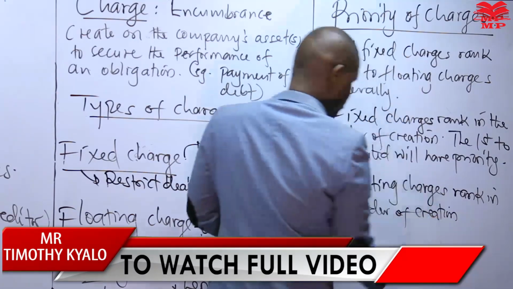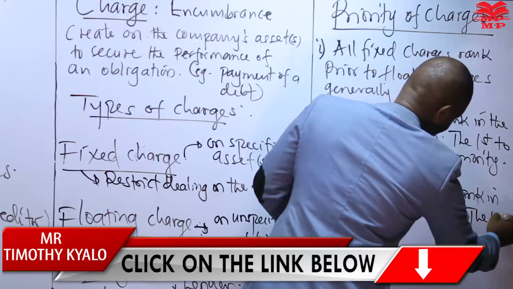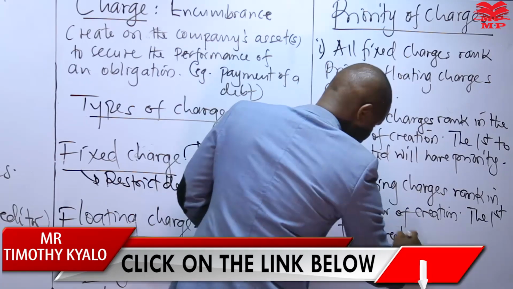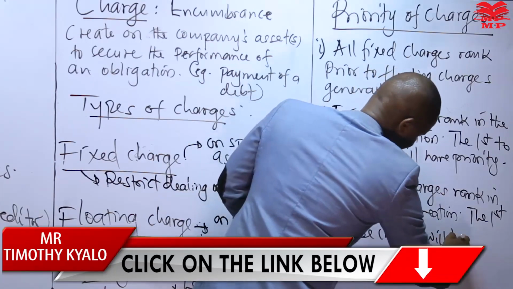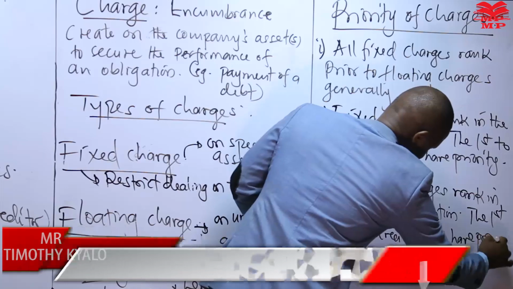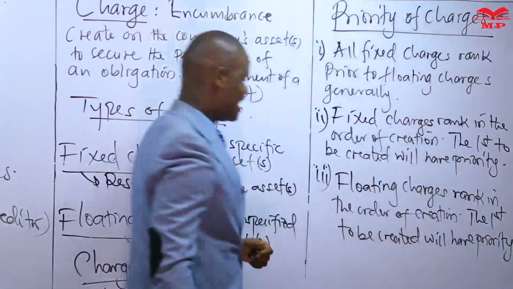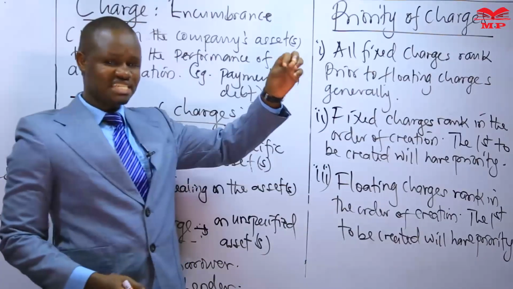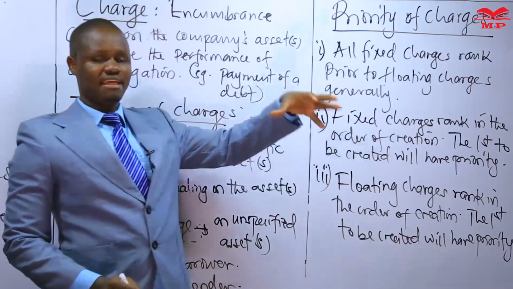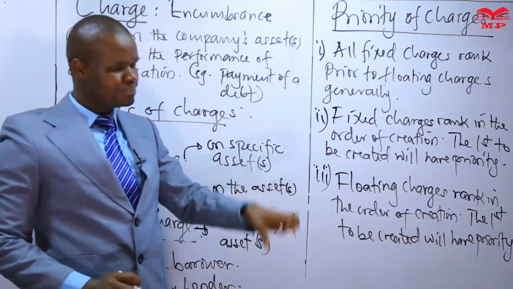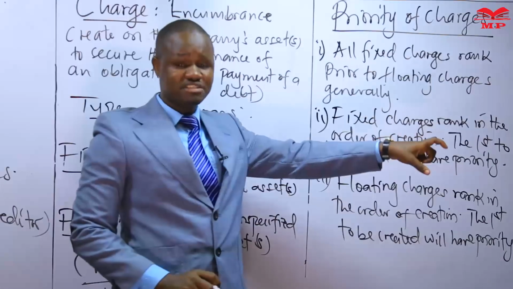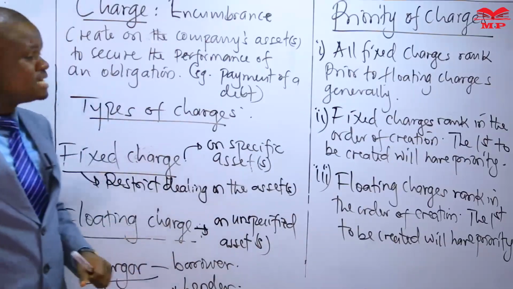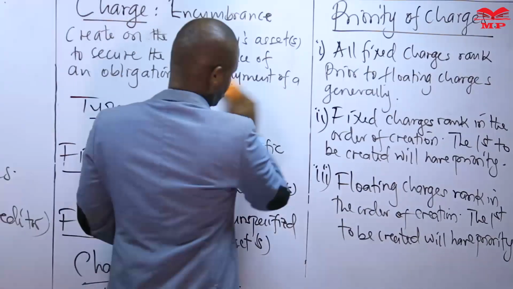Again, the first floating charge to be created will have priority over subsequently created floating charges. So a floating charge created on the 1st of January and another floating charge created on the 2nd of January, the floating charge of the 1st of January will rank prior to the other floating charge simply because of the order of their creation.